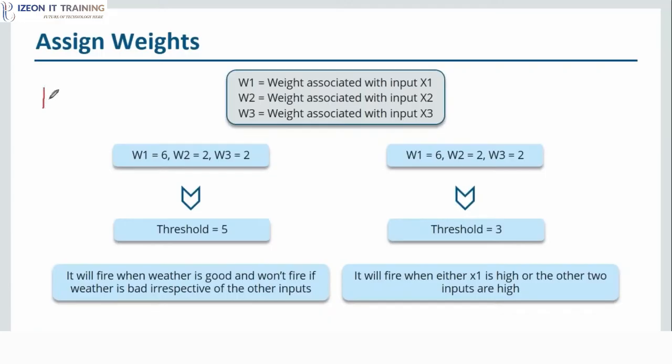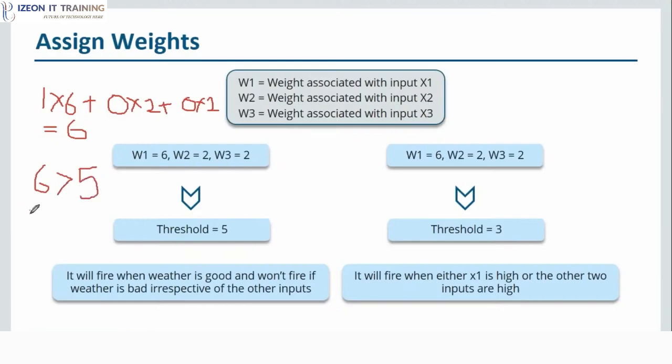When the weather is good, our X1 is 1, our weight is 6, and we'll multiply it with 6. Then if my wife decides that she is going to stay at home and will probably be busy with cooking and doesn't want to drink beer with me, so she's not coming, that input becomes 0. 0 into 2 makes no difference because it will be 0 only. Then again, there is no public transport available either, so this will also be 0 into 2. So what output do I get here? I get 6. And notice the threshold value is 5. So definitely 6 is greater than 5.